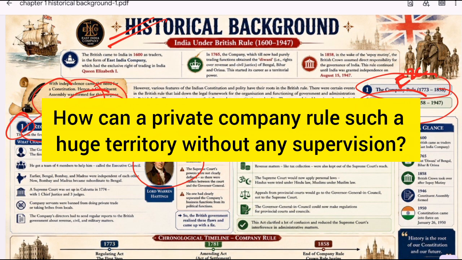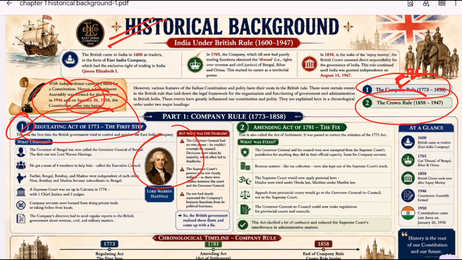So to solve that problem, the British government passed the Regulating Act of 1773, and this was the first major law through which the British Parliament tried to control the East India Company, and that is why it is considered the starting point of constitutional development in India. Okay, I hope this is clear to you. So, what changes did this act bring?